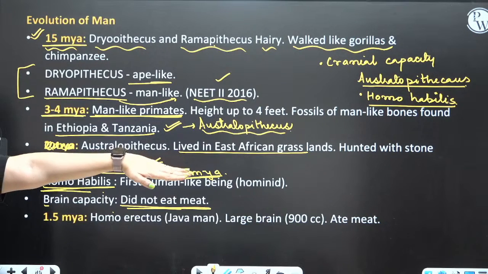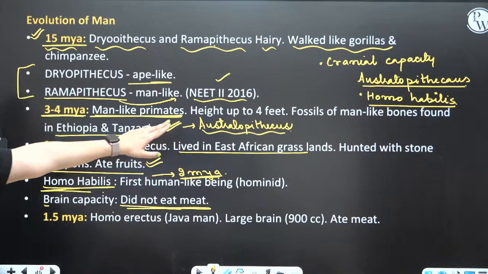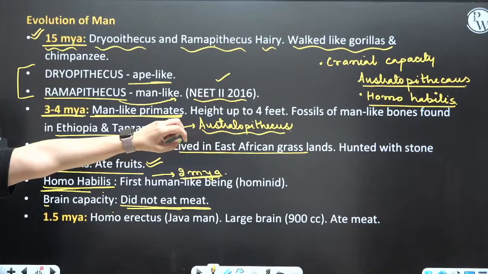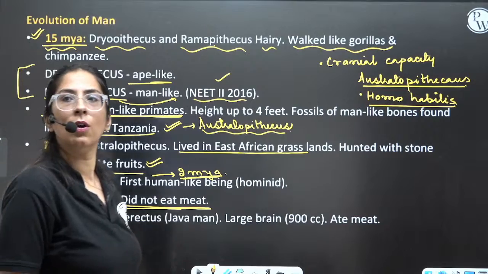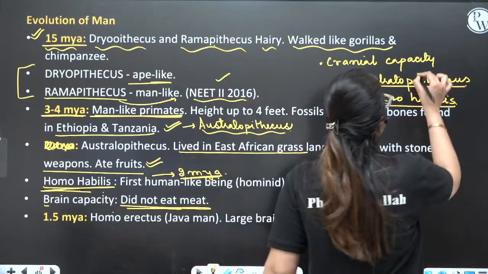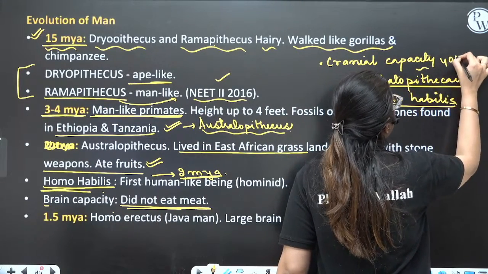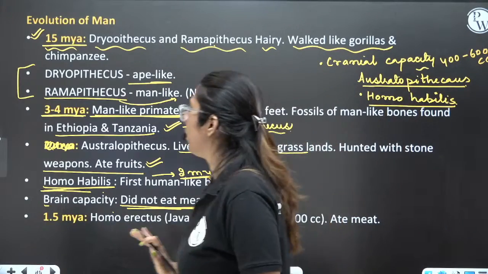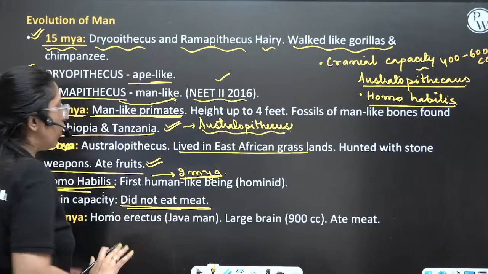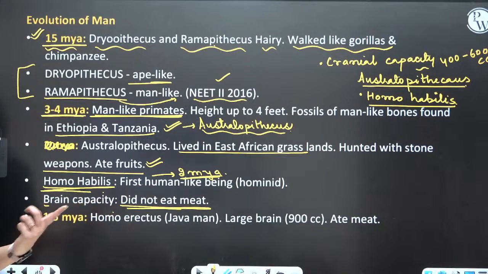Come on, tell me, for Australopithecus, what is the capacity? 400 to 600 cubic centimeter. Very nice. Then comes the Homo habilis. They were more human-like.